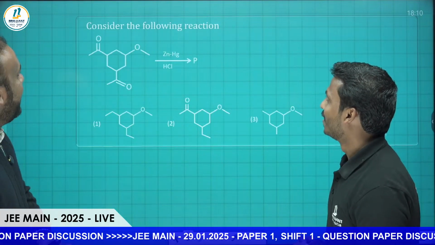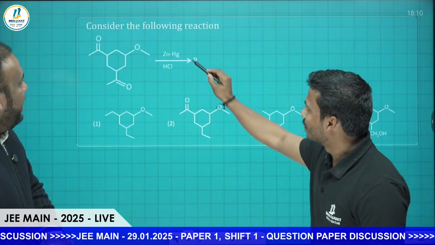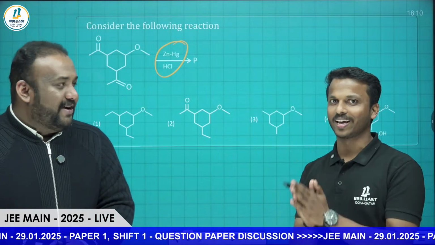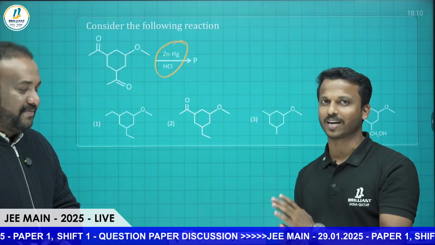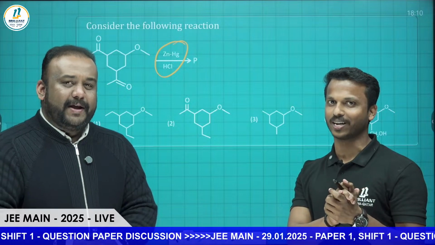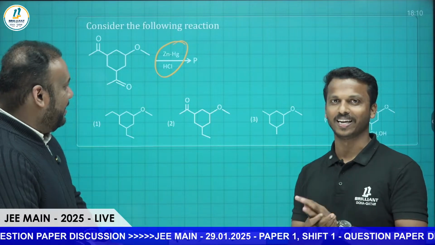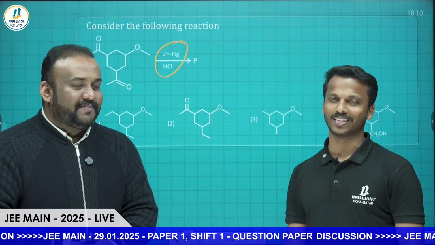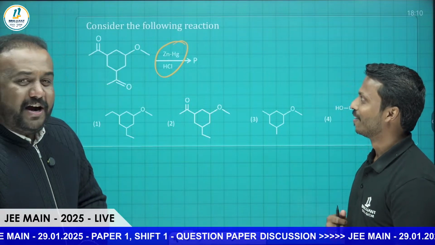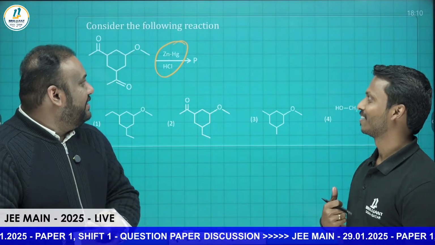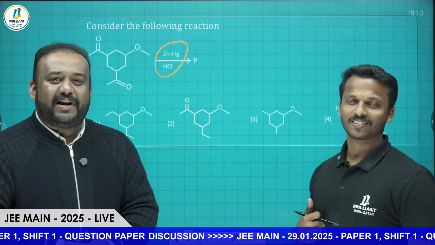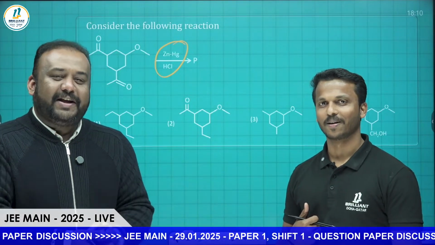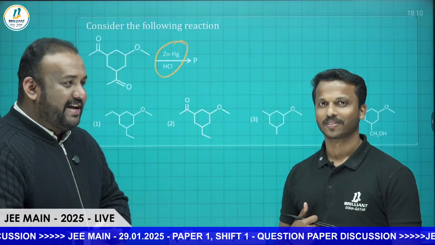Next question. Consider the following reaction. One of the simplest reactions from organic. Those who are going to write the board examination definitely know the reactions. Zinc amalgam and HCl. All of you can comment the answer. What is the reaction called in the chat box? In the aldehydes, ketones and carboxylic acid chapter, one of the most important reductions is the reduction of carbonyl group into methylene, right?